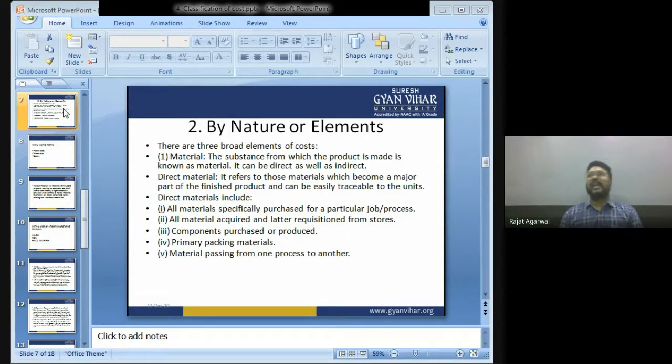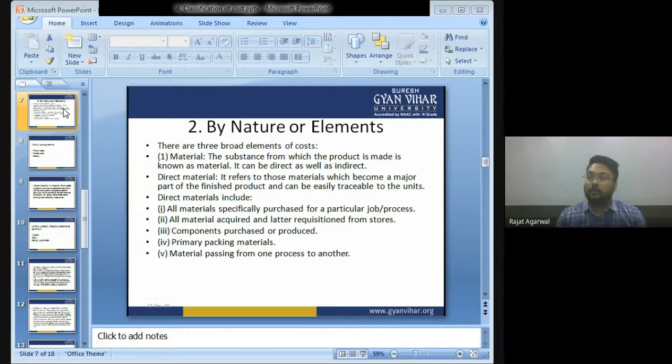Suppose you want to start manufacturing a ball pen, you require plastic and ink. So plastic and ink will be the material. If you want to start manufacturing a table, you require iron goods. So iron and wood will be the material. So, children, to start manufacturing any product, you require material. And the substance from which the product is made is known as material.